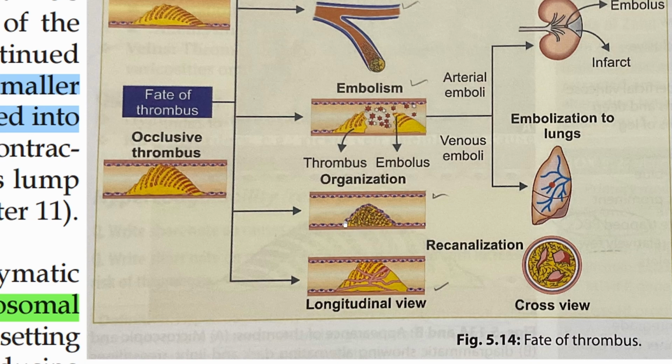The new endothelial cells formed here, and that is called organization. Then recanalization: as you can see here, there is formation of new endothelial channels, or tiny capillaries. Blood will flow through these capillaries, and in the long run this will be taken up into the wall of the artery, leaving a minute scar. This is also one good way our body tackles thrombosis.